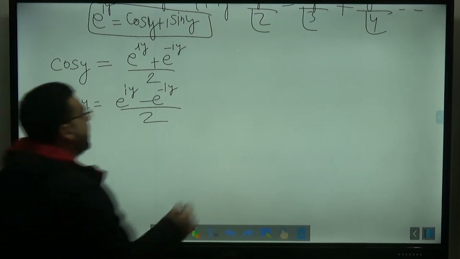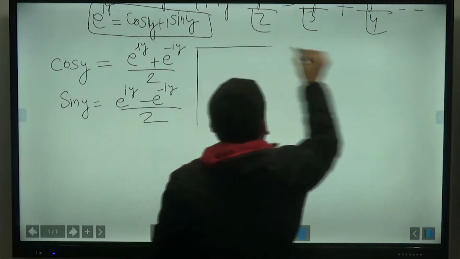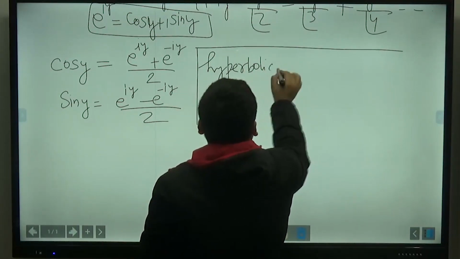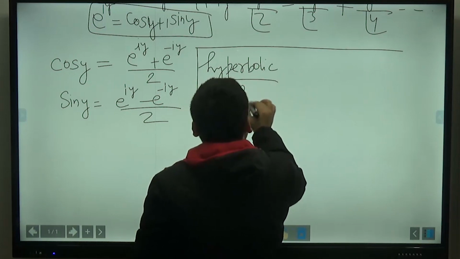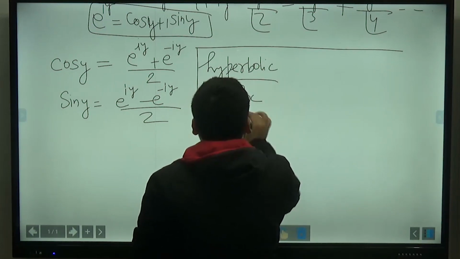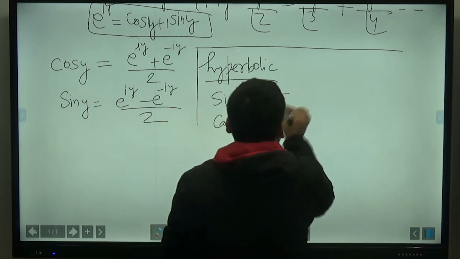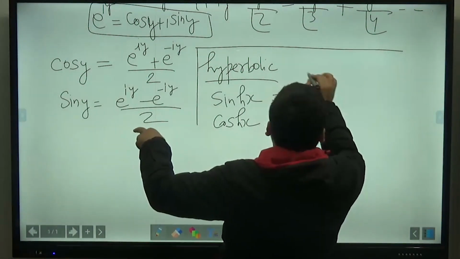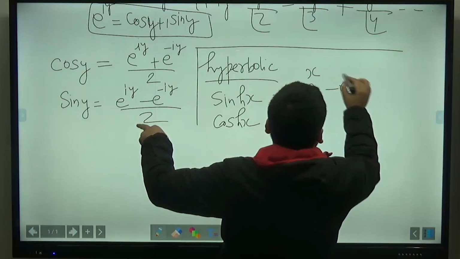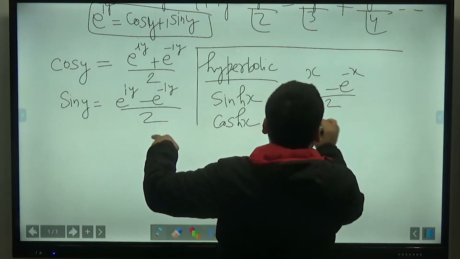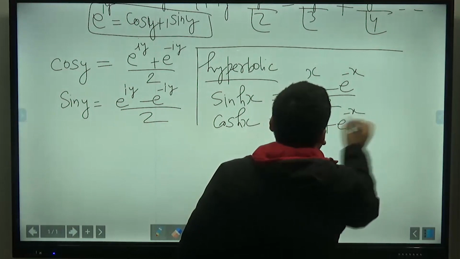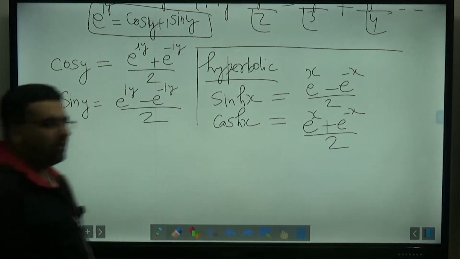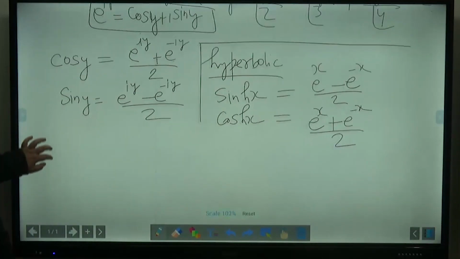After this, I told you that sometimes hyperbolic functions will also be useful to you, that is sin hyperbolic x and cos hyperbolic x. I told you that sin hyperbolic x will be equal to e raised to the power x minus e raised to the power minus x divided by 2, and cos hyperbolic x will be e raised to the power x plus e raised to the power minus x divided by 2. So all these functions will be useful, whether it is complex numbers or calculus, everywhere.